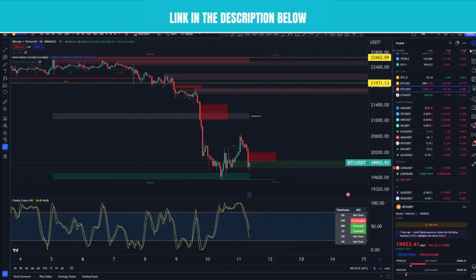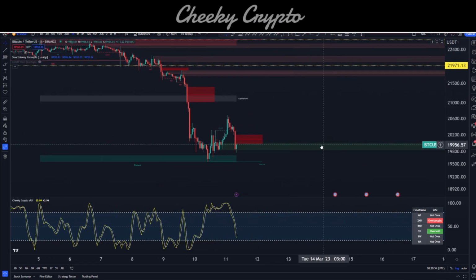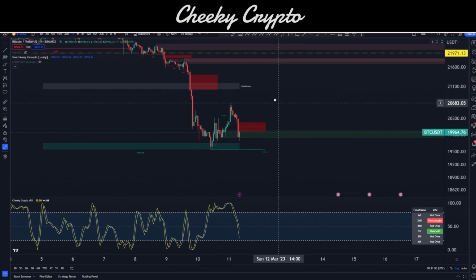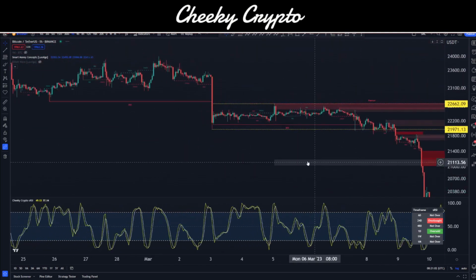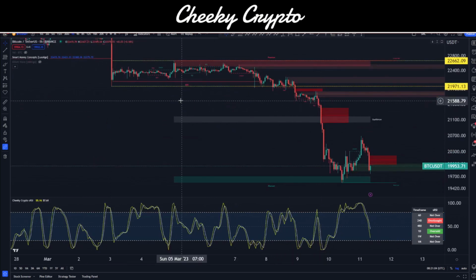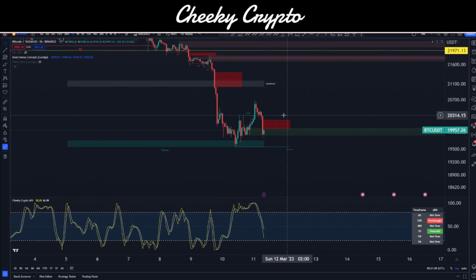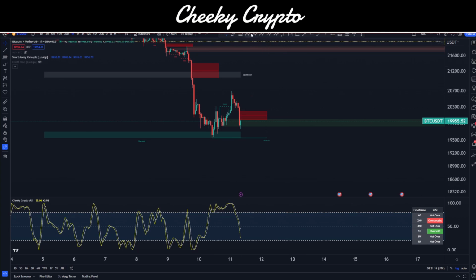Now, if I take a look at it from a smart money concepts point of view, what do we see? Well, we can see these fair value gaps, these imbalances on the order books. We will eventually, in my opinion, come back and fill them. I don't think it's going to happen right away, though. You can see these gaps get left behind. They can be around for years, but eventually they do get filled. So what do we see here? We see a bit of a push upwards here. I don't expect this to get filled at the moment. I would expect that to be a little bit later.